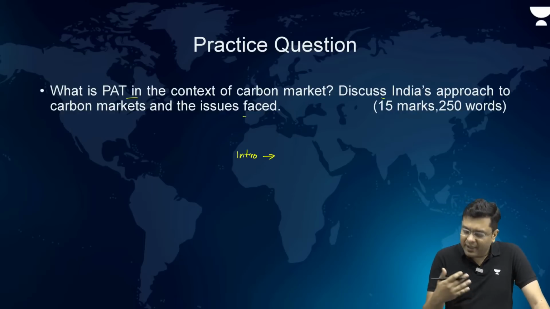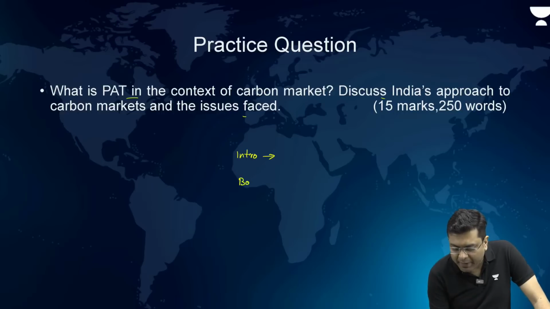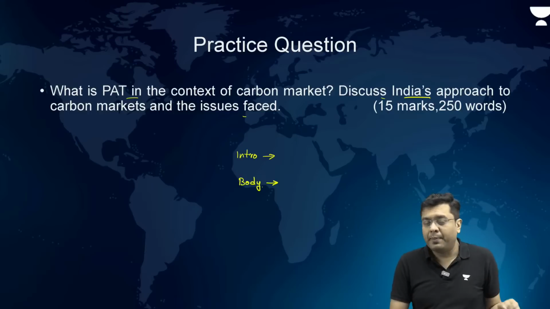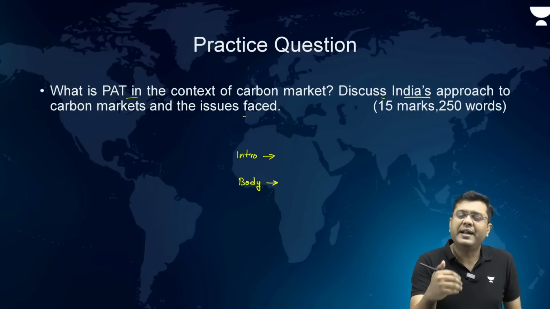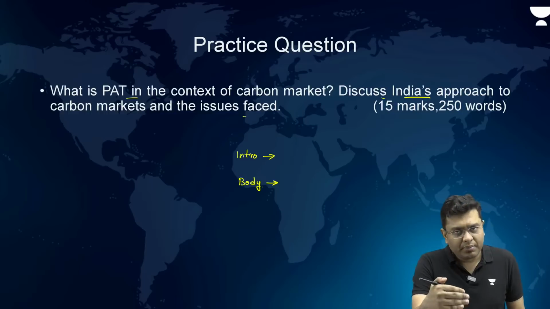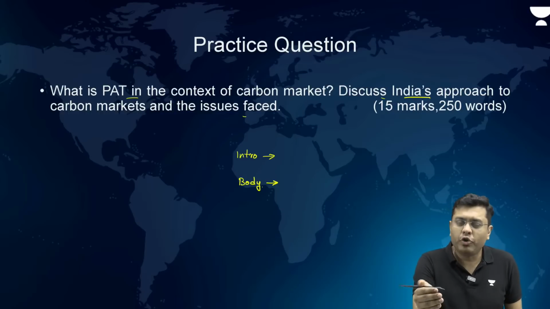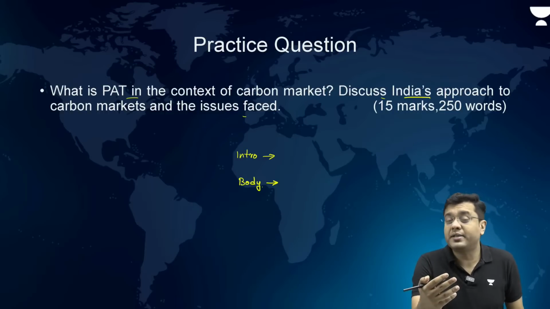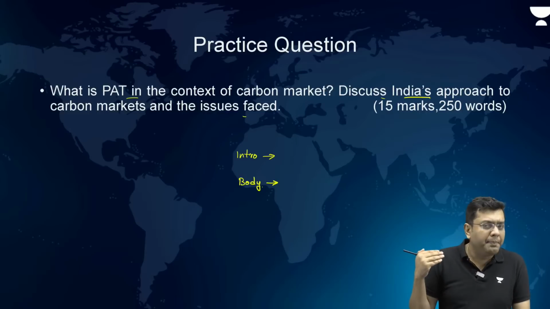After you have written that, then start the body with the aspect of the second question, that is discuss India's approach to the carbon markets. So, they talk about the fact that India had started implementing the aspect of Perform, Achieve, Trade, then India started implementing the carbon market mechanism of Clean Development Mechanism brought forward by the Kyoto Protocol to UNFCCC, whereby it attracted investment and became the largest generator of ERUs across the world after China. Having said that, now this is something that you will give in the background.